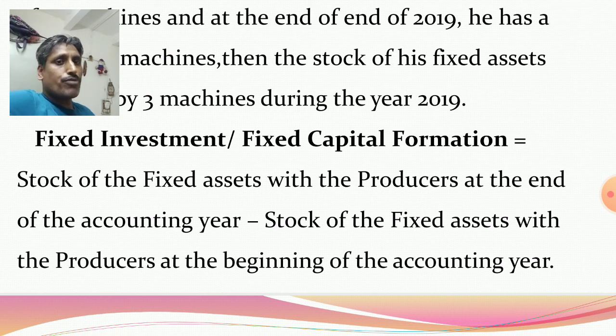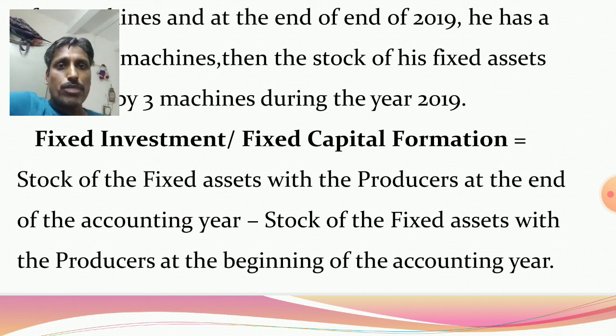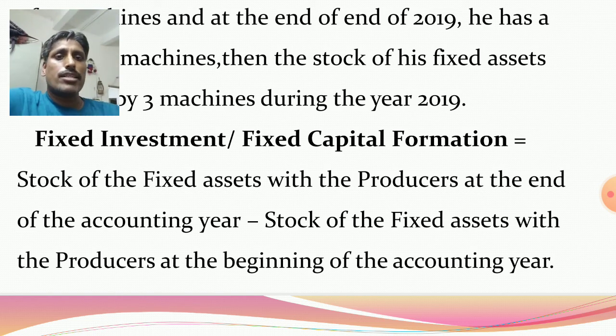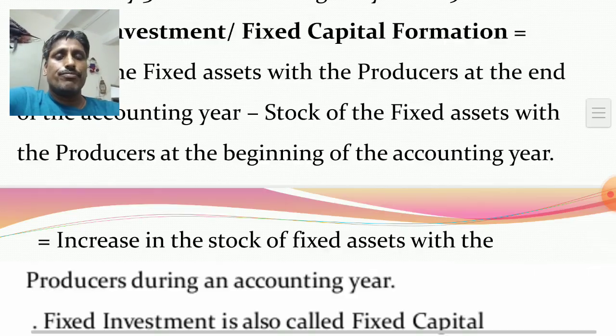Fixed investment or fixed capital formation is the stock of the fixed assets with the producers at the end of the accounting year minus the stock of the fixed assets with the producers at the beginning of the accounting year. Just detect what the stock is at the beginning and at the end, and subtract: stock at the end minus stock at the beginning.